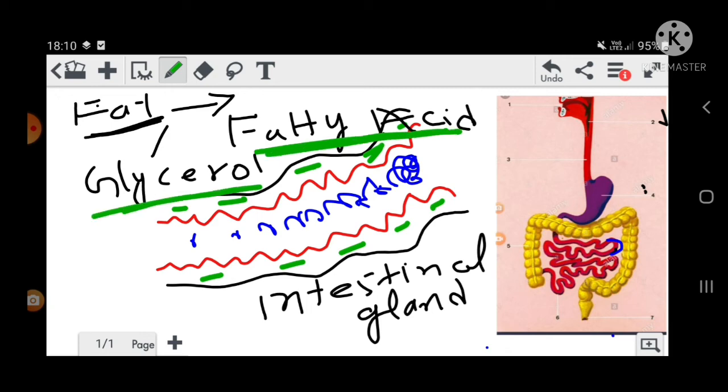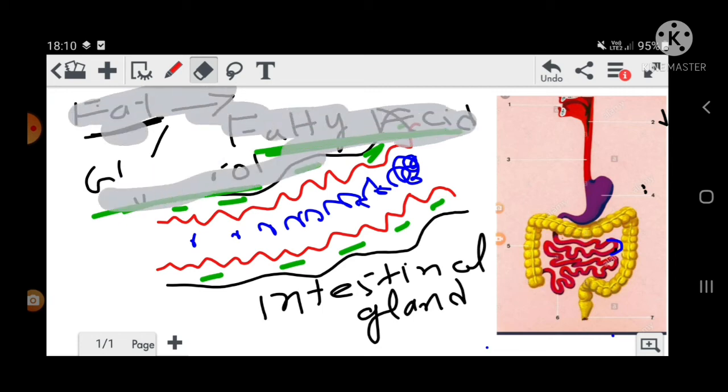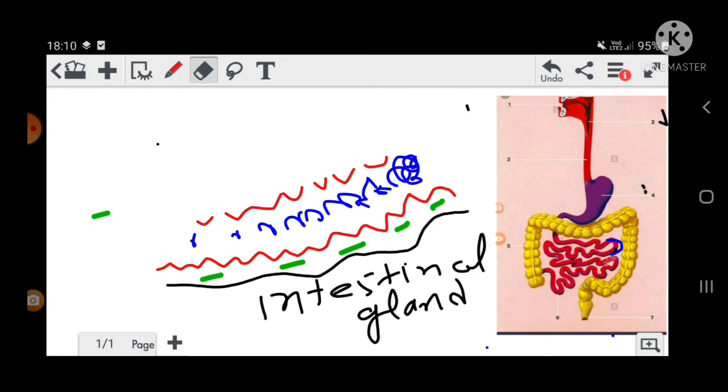Now what will happen next? That means glucose, whatever we have taken. See, whatever fat was present in this, that got converted into fatty acid and glycerol.